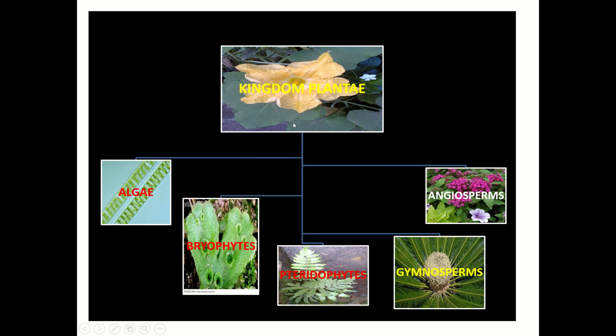Now kingdom Plantae, as I told you, is classified into 5 different groups, that is algae, bryophytes, pteridophyte, gymnosperm and angiosperm. For you all, angiosperm is not there since the syllabus is curtailed. So the angiosperm group is not included in your study. We will study only these 4 groups.